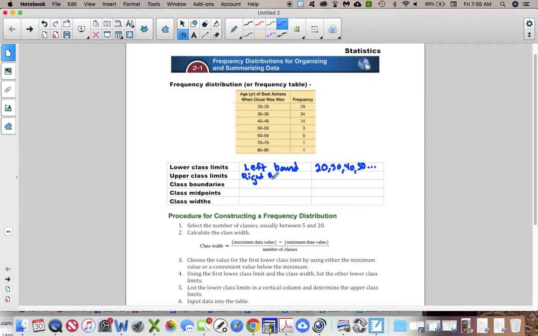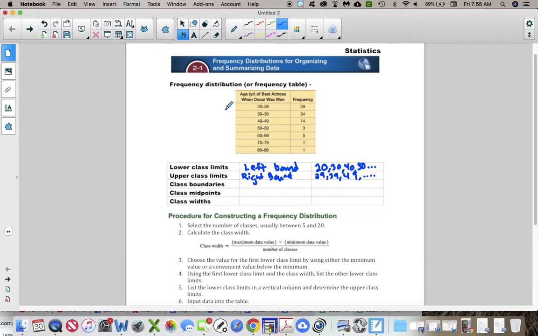Right bound. I can't write as fast when I'm doing this. 29, 39, 49, and my writing is way worse. Okay, so left bound, right bound.